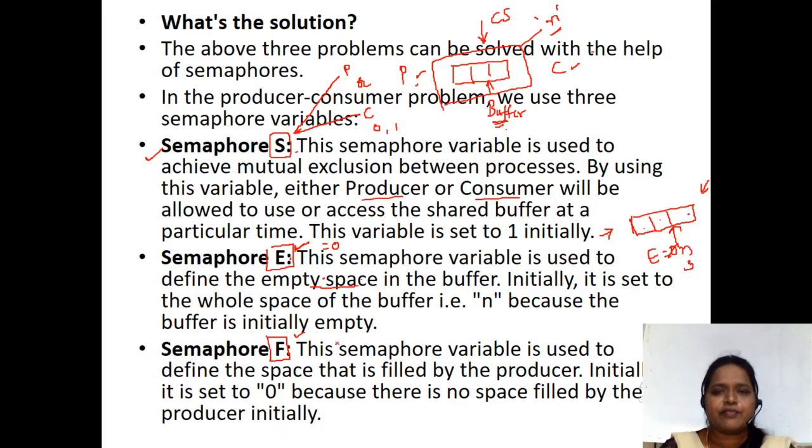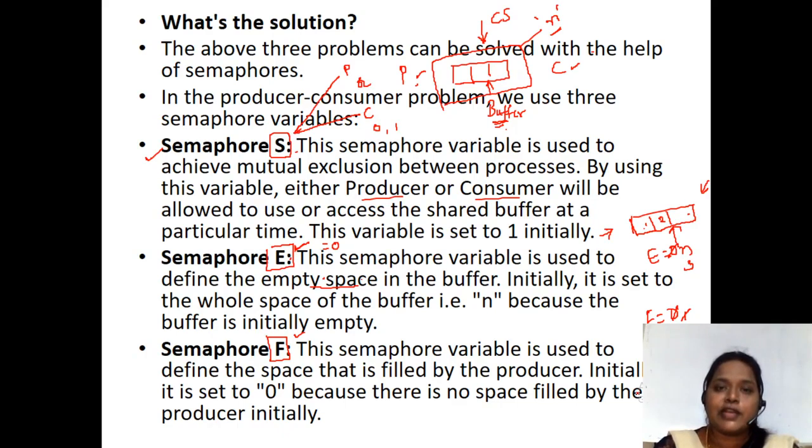And when it comes to F, in the sense full. Initially no item is there in the buffer, so full is equal to 0. If one item is there, we keep full equal to 1. If two items are there, we keep it as 2. If no items are there, we initialize full with 0. These are the 3 semaphores we are going to use in order to achieve synchronization between different processes. By making use of semaphores, we achieve that.